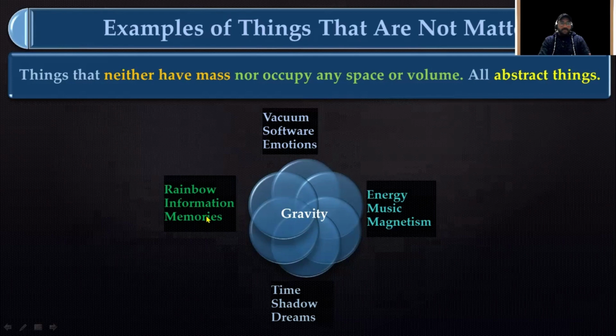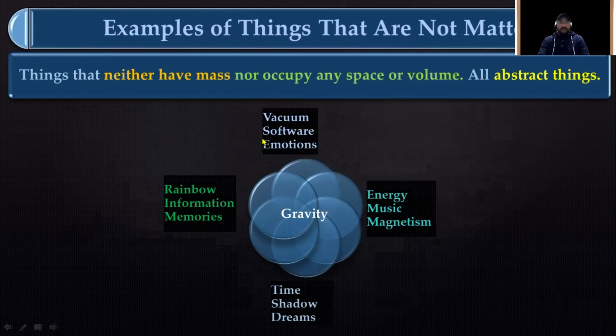Rainbow, information, memories, energy, all sorts of energy, music, magnetism, time, shadow, and dreams, and gravity. All these are not matter. Okay, they are not categorized as matter. You can add some more examples by going online and consulting some online resources, or you can see in the books as well.